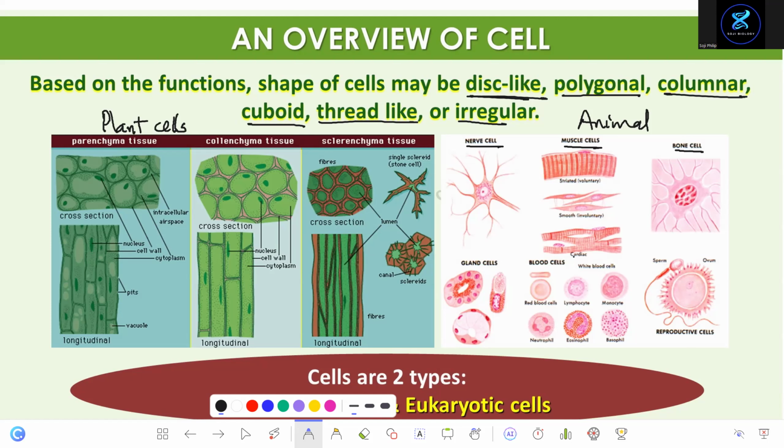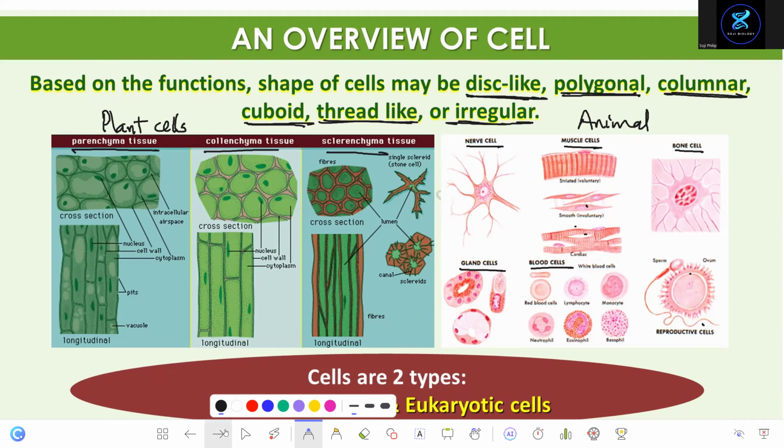These are like cardiac muscle cells, heart muscle cells, sperm and the egg, all the blood cells, white blood cells, red blood cells, glands. Here you find parenchyma in plants, collenchyma, sclerenchyma. Don't worry about the names now. What does it mean? It means the cells come in different shapes: polygonal, column-like, cube-like, thread-like, irregular. Usually they don't ask any questions based on this, so you can skip that.